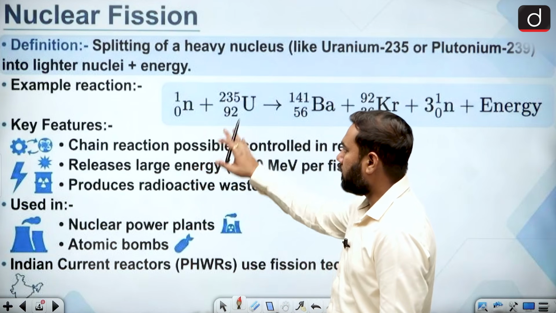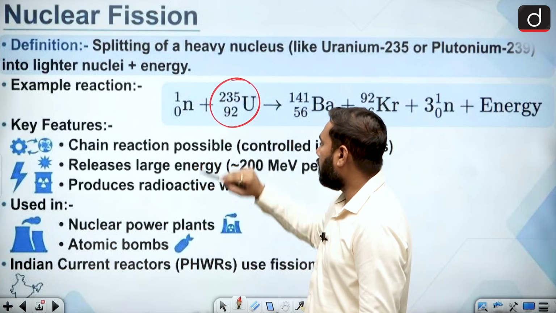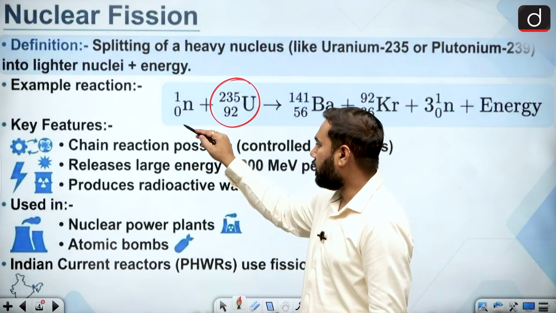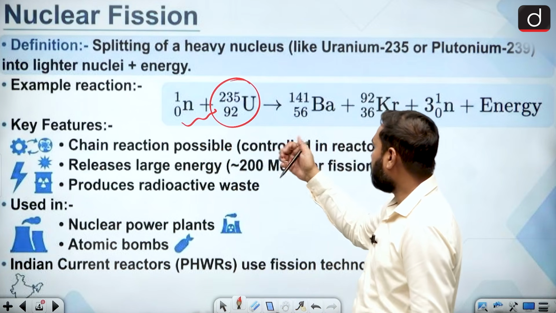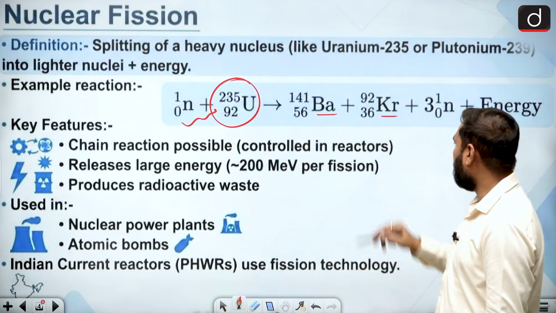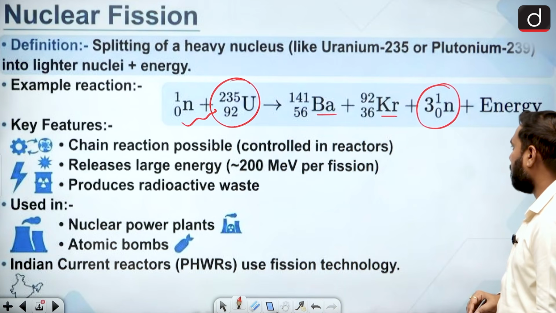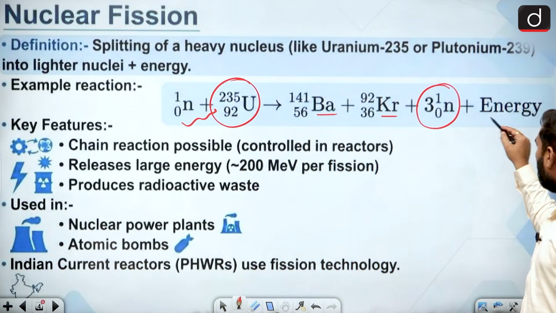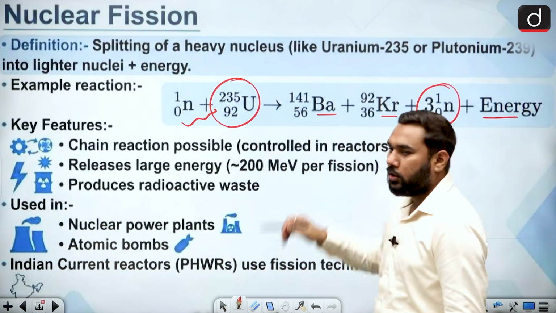This is the nuclear fission reaction using uranium-235. By inserting a neutron into it, the nucleus explodes and we get barium and krypton. After that, 3 neutrons come out as a product, and we also get enormous energy. And this can be based on a chain reaction.